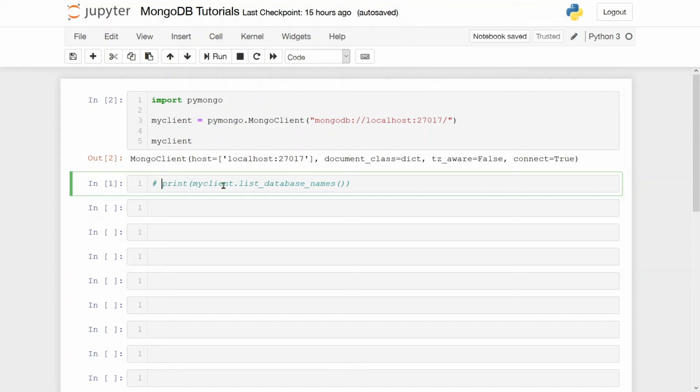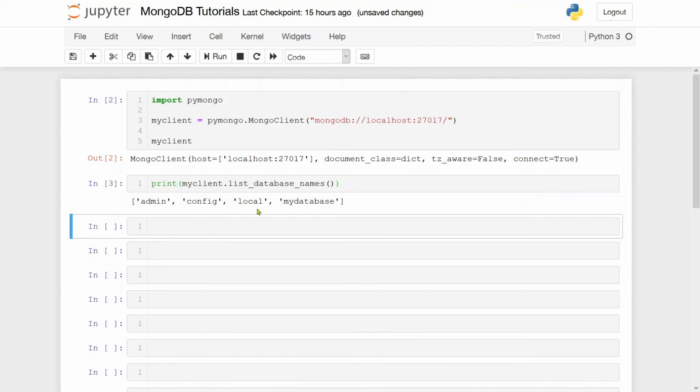Okay. So now let's say I want to see what all databases it currently has. There is a function which is my_client.list_database_names(). So it will list out all the names of the databases that we currently have in our server. So if I run this, then I will see admin, local, config, my database. So here admin, config, local are the default ones, but this my database I created yesterday for this demonstration purpose. So if you don't have any database initially, then you will only have the first three names.